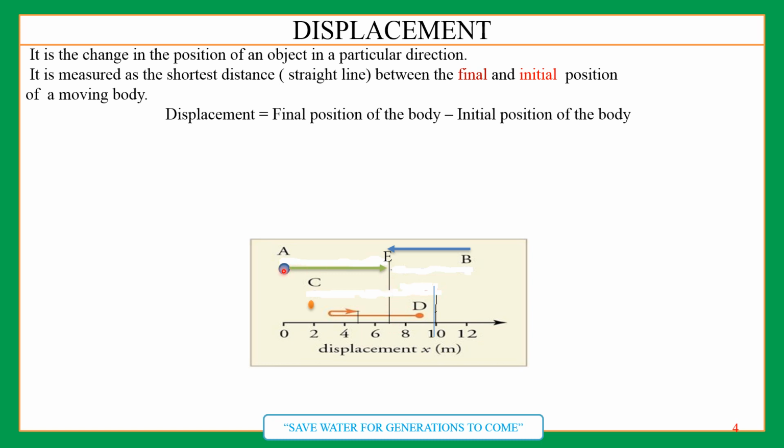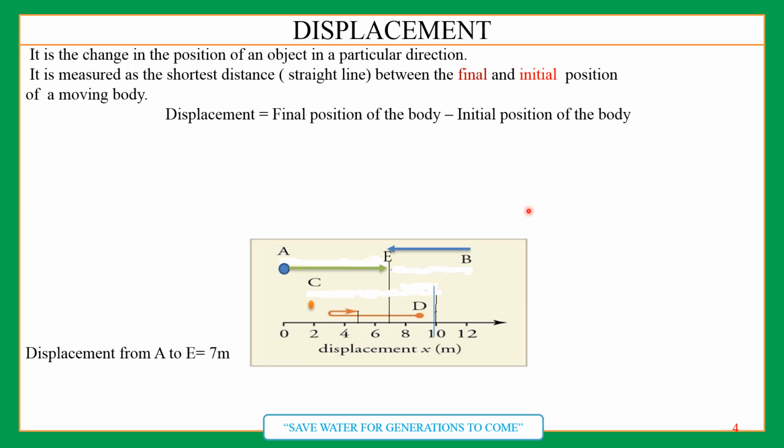So if you ask what is the displacement here, how can you find? Write it down in your notebook. It is how much? 7 is the final position, and what is the initial position? 0. So 7 minus 0, it comes out to be 7 only. So displacement here is 7.